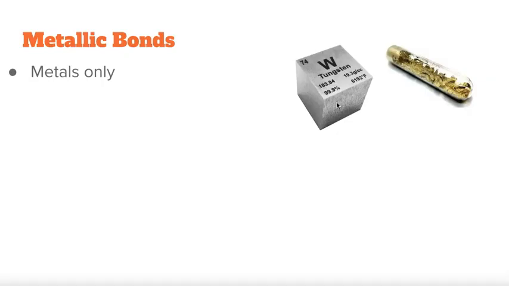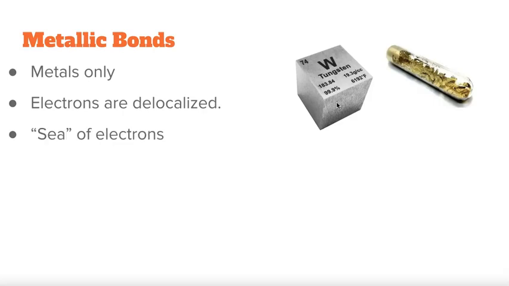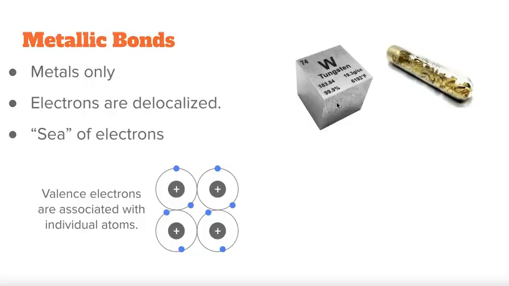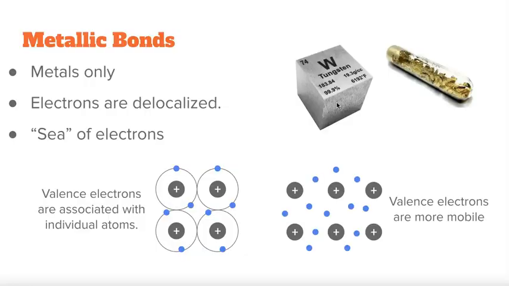All right, metallic bonds. As the name implies, metals only. In this case, there's not really a bond directly between two atoms. The electrons involved in metallic bonds are more delocalized, which means they're not really in a fixed space. It's what they call a sea of electrons, so they're kind of floating haphazardly around the individual atoms.